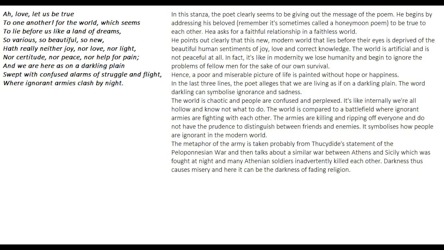This world is imaginative and fiction-like. The world, he says, is not real. This modern world, he kind of means to say, is artificial. He points out clearly that this new modern world that lies before their eyes is deprived of the beautiful human sentiments of joy, love, and correct knowledge. He says that in the modern world there is no space for human sentiments in the majority of people.